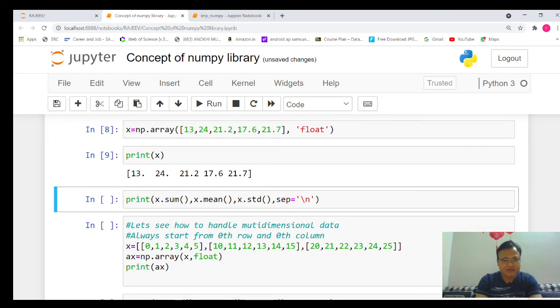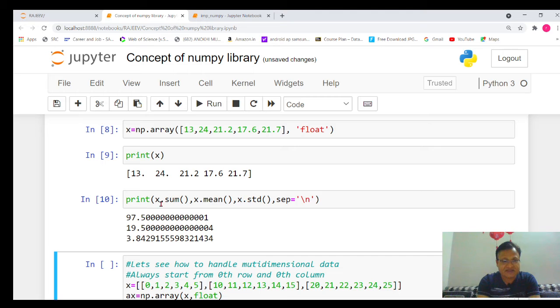Now if you want to perform calculation, I want to know the sum of all the digits, the mean, and the standard deviation, and sep equal to backslash n, meaning since there are three results, I want every result to start from the next line. We know that backslash n indicates a new line, so here the separator is backslash n. We can use different types of separator also. So let's execute that particular command.